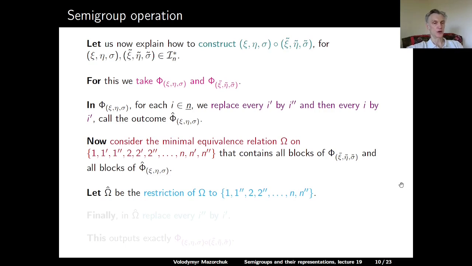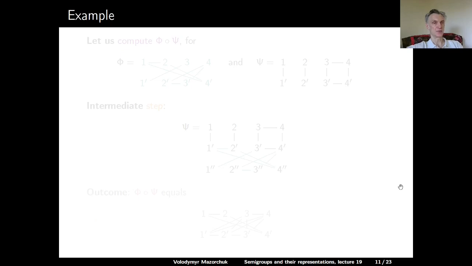Next, we denote by omega hat the restriction of omega to the set 1, 1 2 primes, 2, 2 2 primes, and so on. And finally, in omega hat, we replace every 2 primed number by a single primed number. And the output is exactly the diagram for the composition of xi eta sigma after xi tilde eta tilde sigma tilde. Let's look at an example.